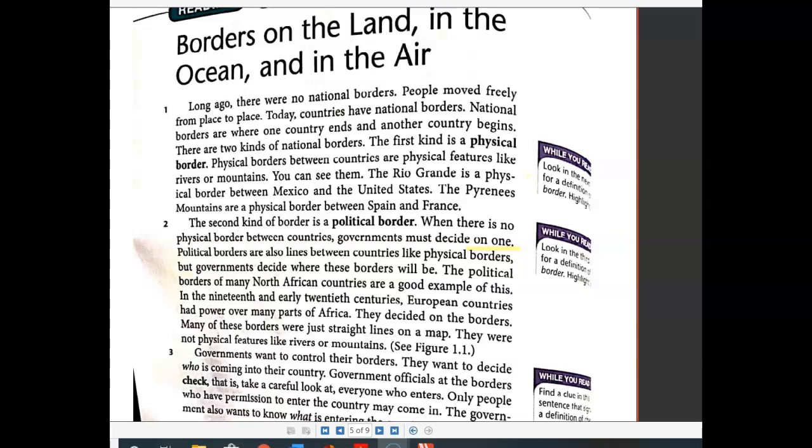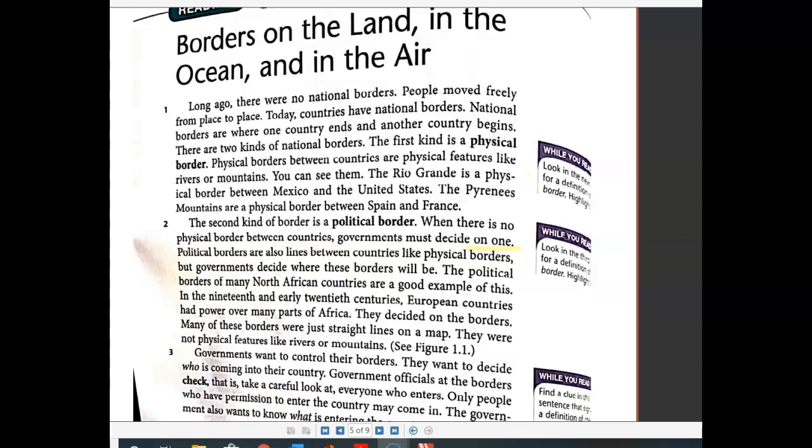The title is Borders on the Land, in the Ocean, and in the Air. Long ago, there were no borders. People moved freely from place to place. Today, countries have national borders. National borders are where one country ends and another country begins. There are two kinds of national borders.